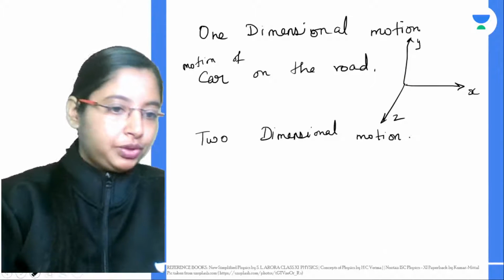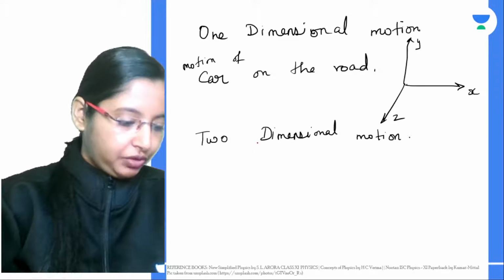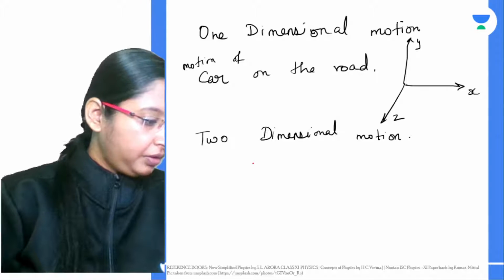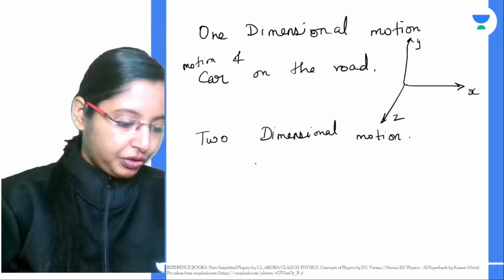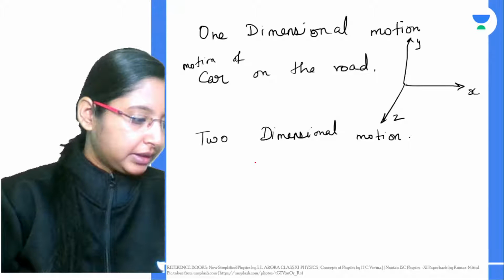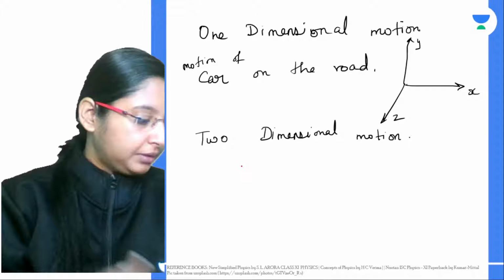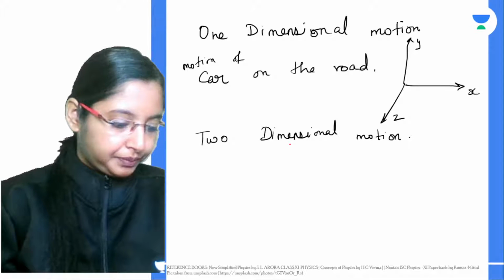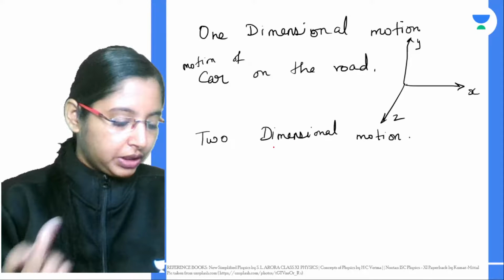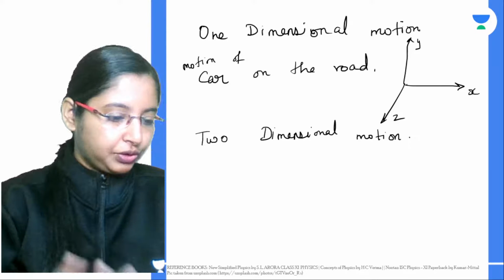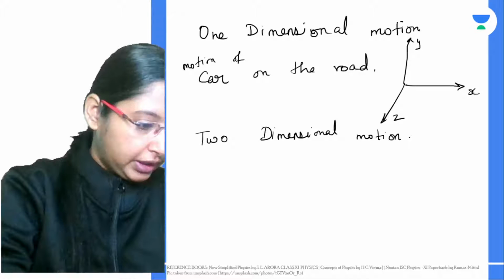You're now going to need two dimensions, right? So, examples for two dimensions: a ball falling from a tower. How about the motion of the planet around the sun? Anything that is going in a circle. Motion of a boat in a river, what is the motion? Is it going in a straight line? Is it going in a circular path, right? Motion of a boat is similar to going in a car, right?